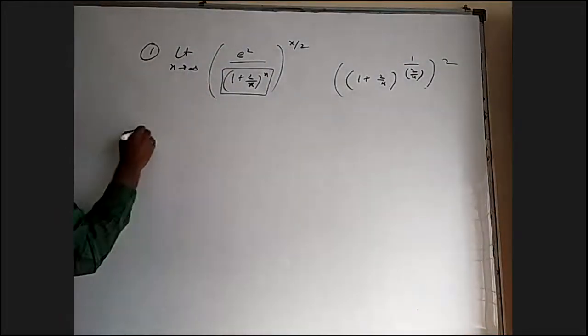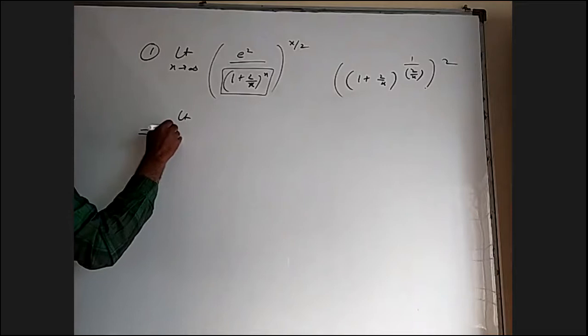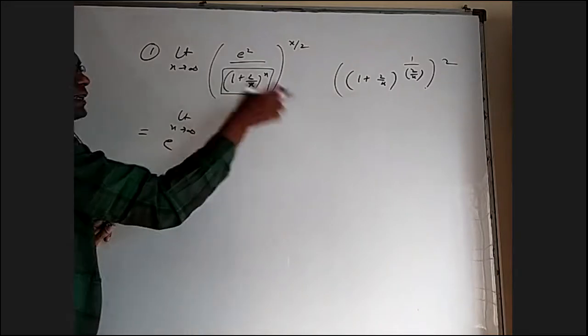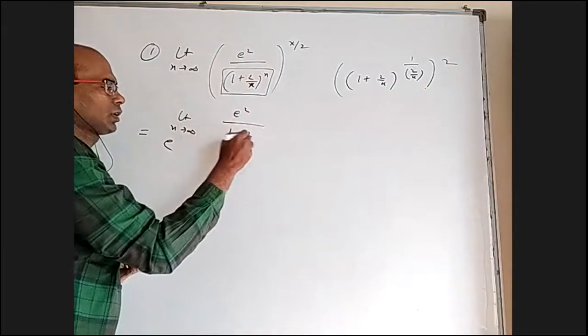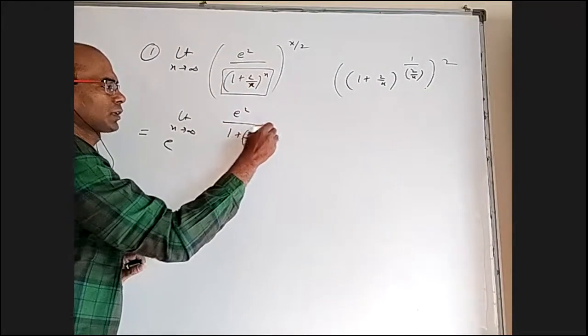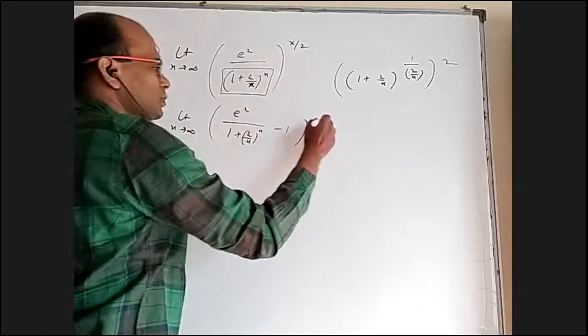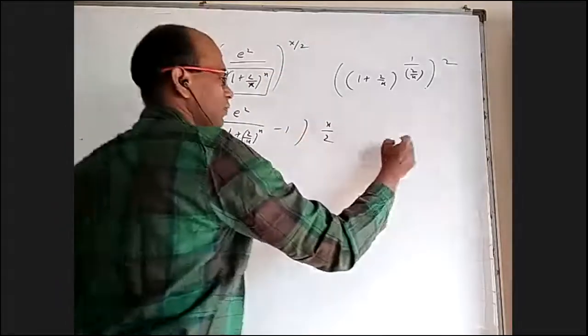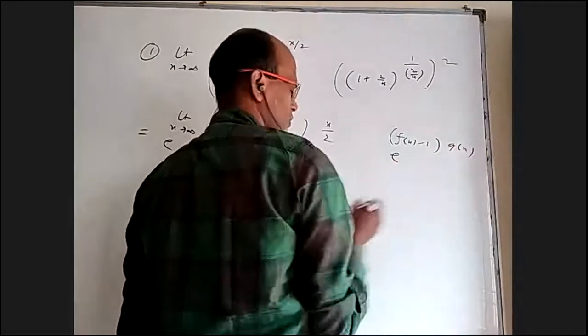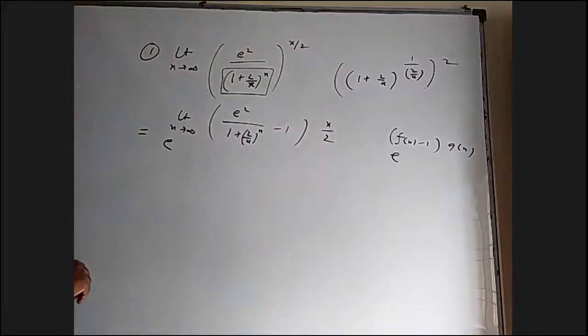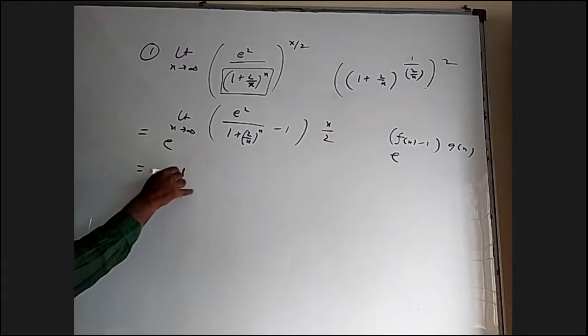So I can use e power limit x tends to infinity of (base minus 1) into the power, that is, (e square by (1 plus 2 by x) whole power x minus 1) into x by 2. That is the formula e power (f of x minus 1) into g of x.